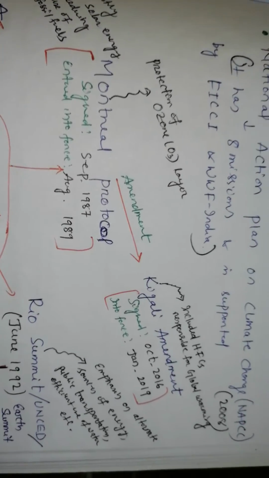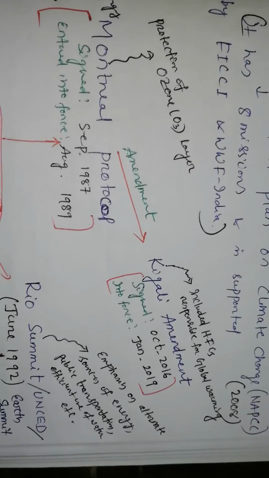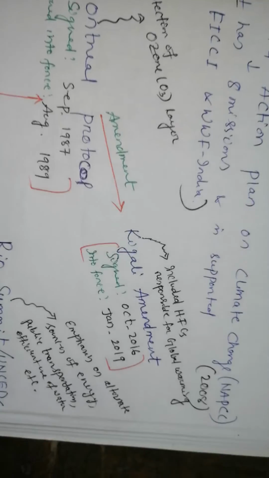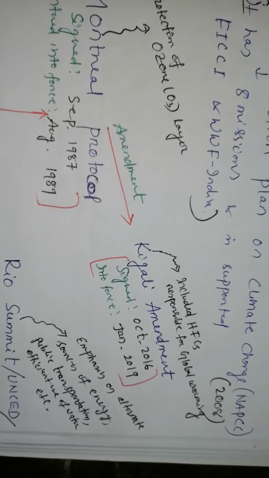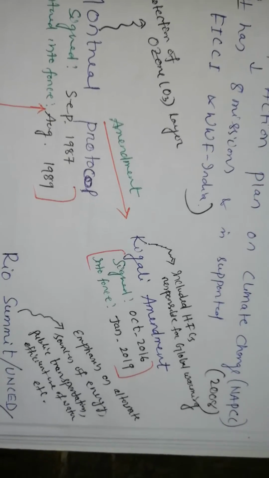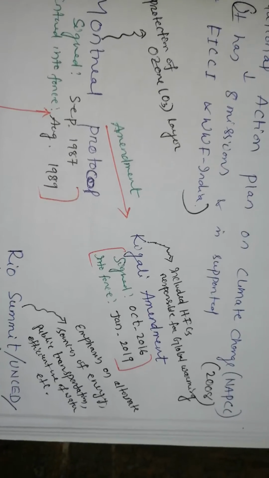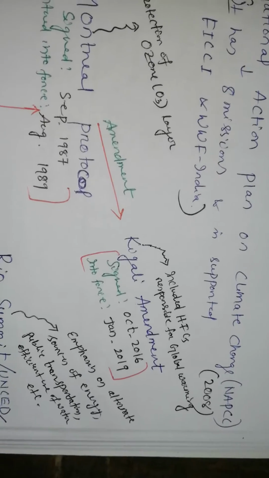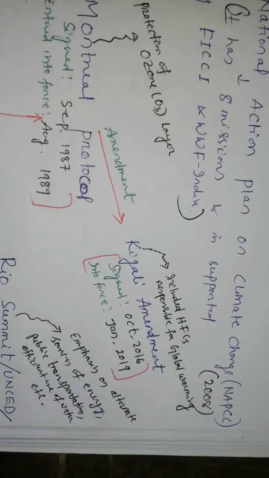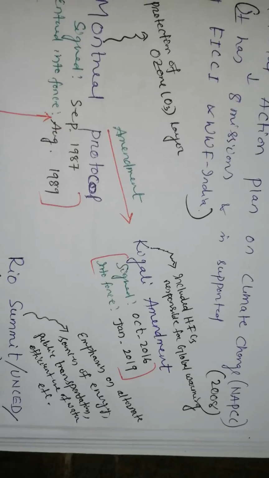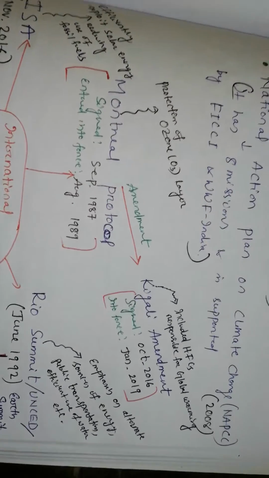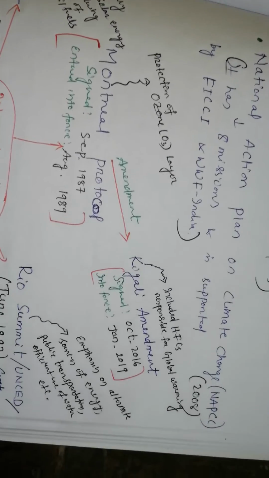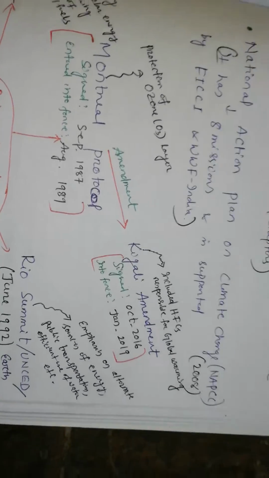Because this amendment was made in Kigali, the capital of Rwanda. It was signed in October 2016 and came into force in January 2019, right? It took 3 years. What was the main objective? It included HFCs, that is hydrofluorocarbons, responsible for global warming, along with the protection of the ozone layer that was decided in the Montreal Protocol.